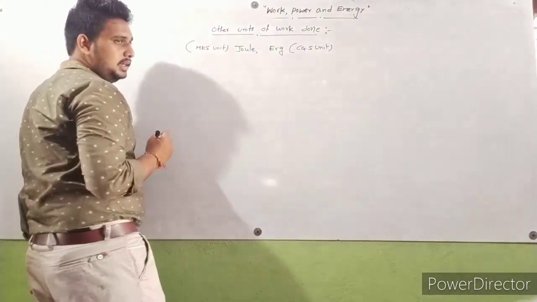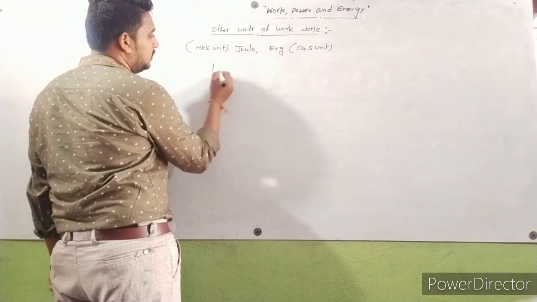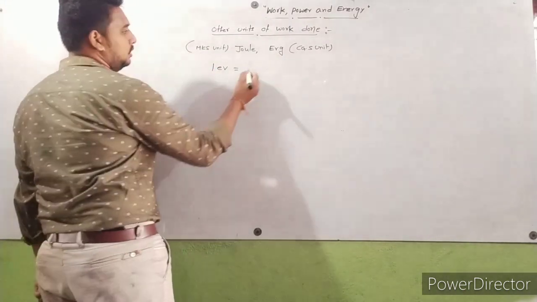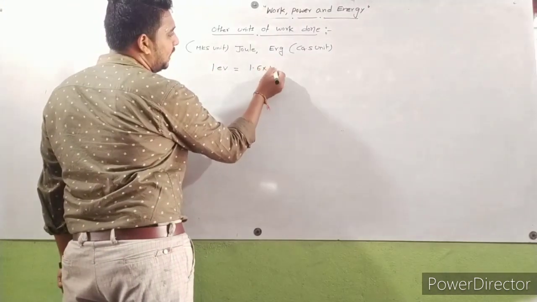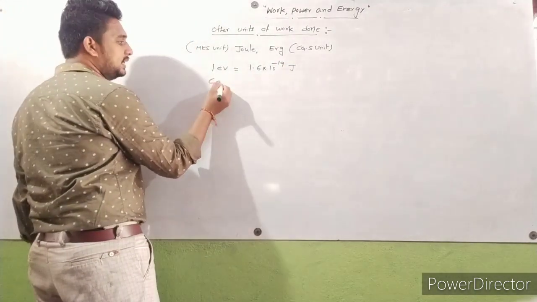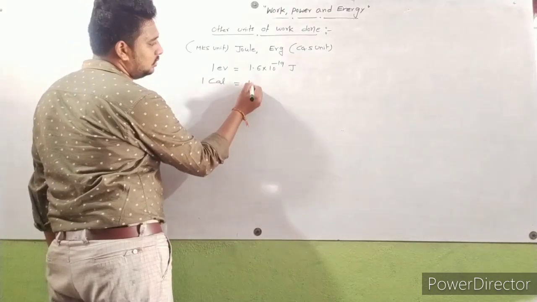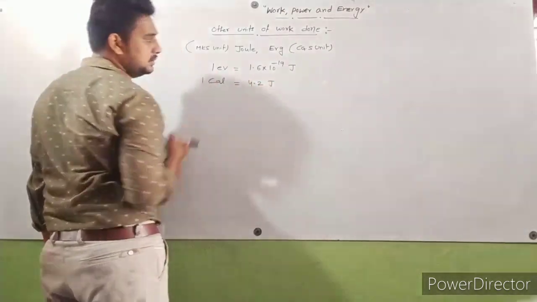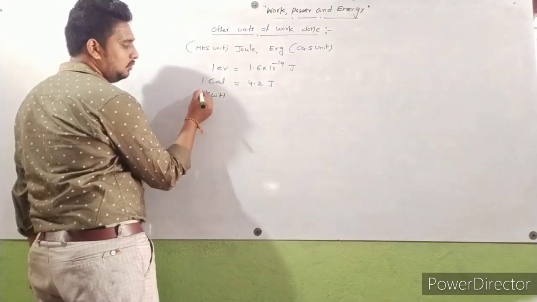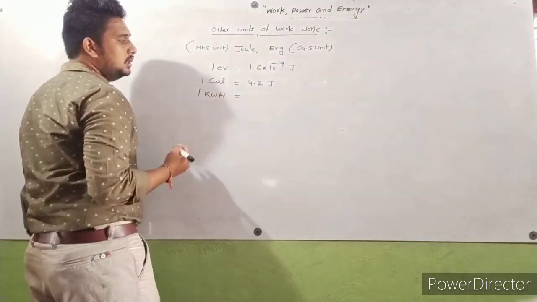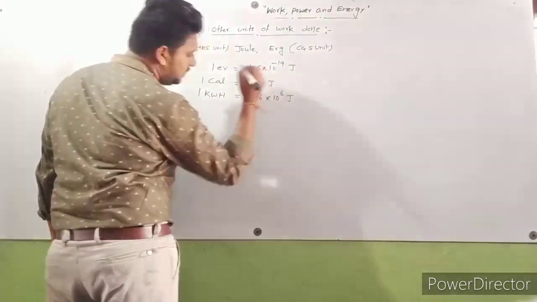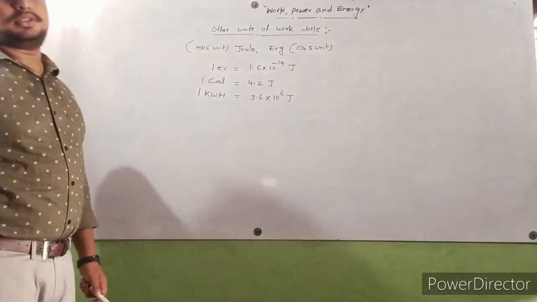Some other units are there. Work done is measured in electron volts also. 1 electron volt is equal to 1.6 into 10 power minus 19 joules. Sometimes work done is measured in calories also. 1 calorie is equal to 4.2 joules. Work done is measured in kilowatt hours also. 1 kilowatt hour is equal to 3.6 into 10 power 6 joules.